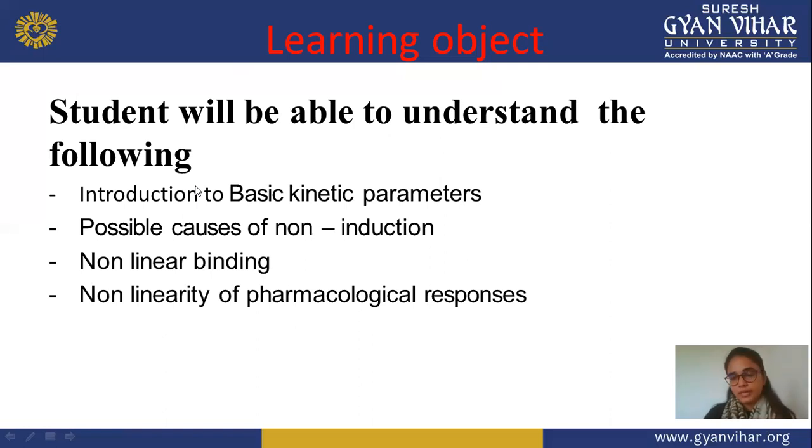Next is non-linear binding, means how non-linear binding takes place and how these non-linear kinetics cause the responsible reaction and derivation. And non-linearity of pharmacological response, means the different pharmacological responses that show non-linear pharmacokinetics. All these things we study in this lecture.